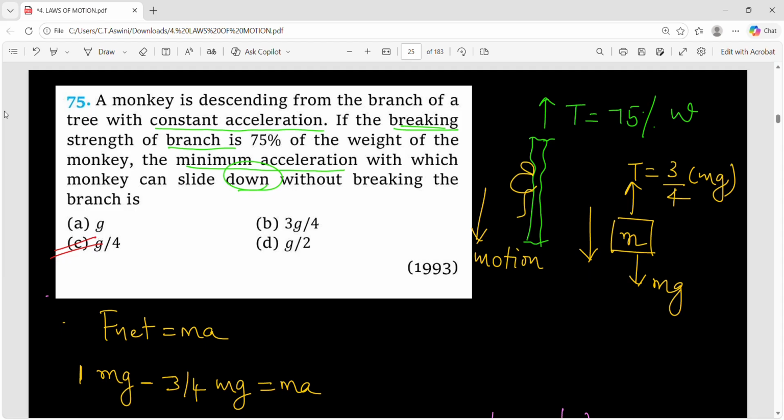So make sure you go through today's questions once again, try solving them on your own, and if you have college questions or some other books from which you are preparing, practice them as well and note down the important points. In the next class, we will continue the remaining topics in these laws of motion.